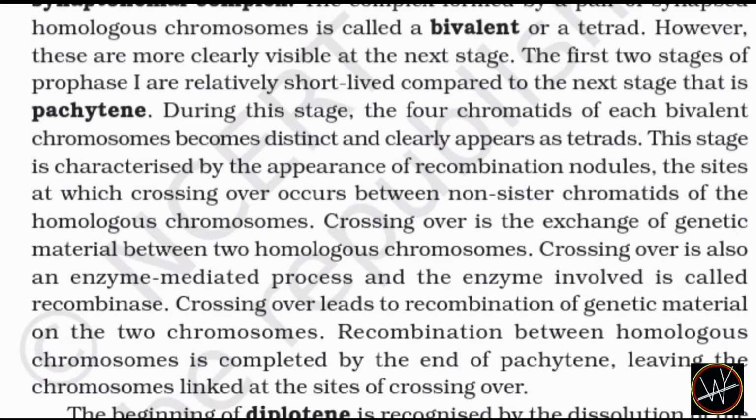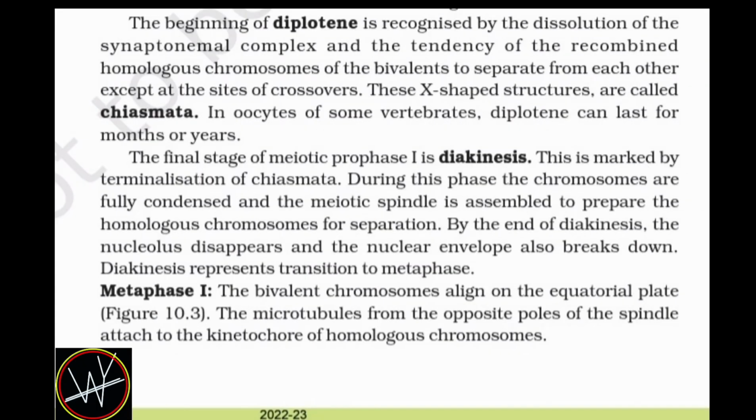The beginning of diplotene is recognized by the dissolution of the synaptonemal complex and the tendency of the recombined homologous chromosomes of the bivalent to separate from each other except at the sites of crossovers. These X-shaped structures are called chiasmata. In oocytes of some vertebrates, diplotene can last for months or years. The final stage of meiotic prophase I is diakinesis.